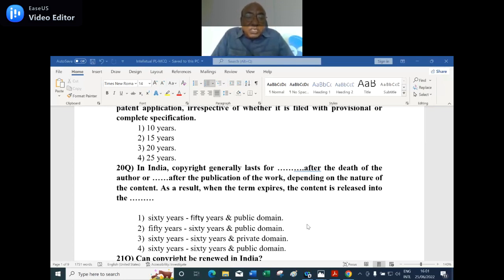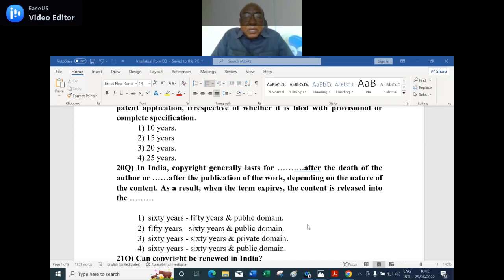Number 1, 60 years, 50 years, and public domain. 2, 50 years, 60 years, and public domain. Number 3rd option, 60 years, and private domain. The 4th option, 60 years, and public domain.